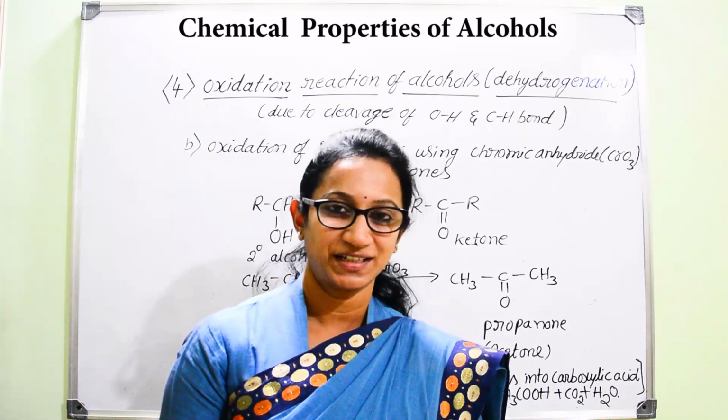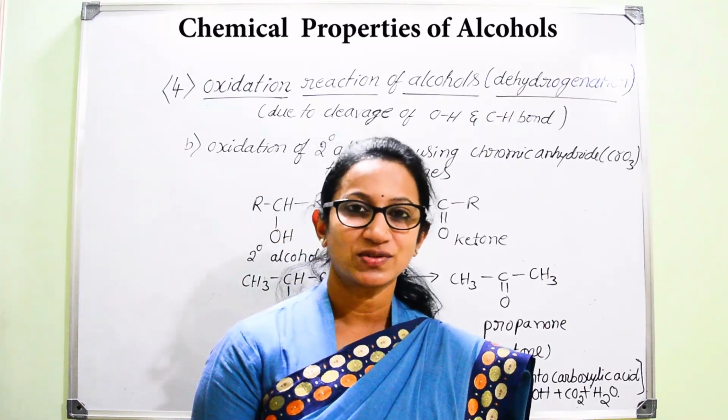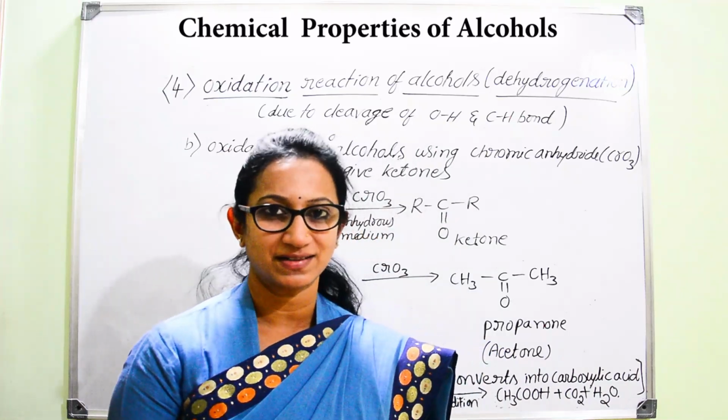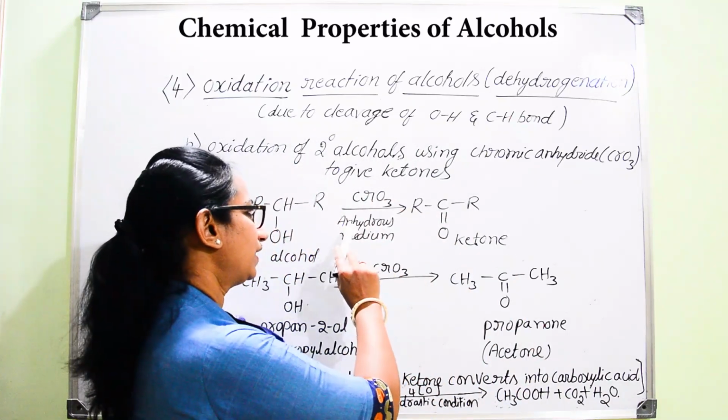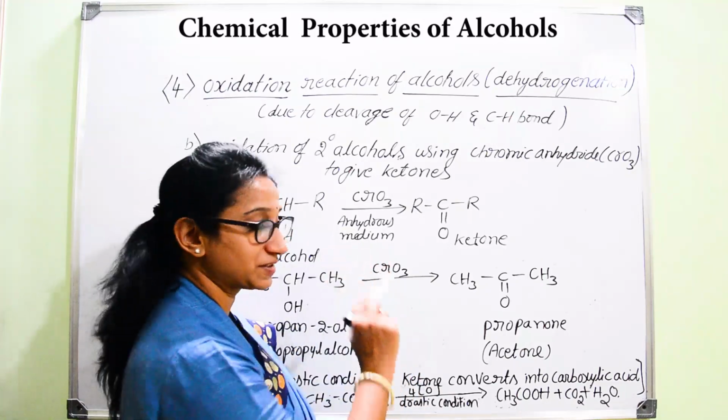Now if you go for oxidation of secondary alcohols, secondary alcohols can be subjected to oxidation with the help of chromic anhydride, CrO3, in anhydrous medium.